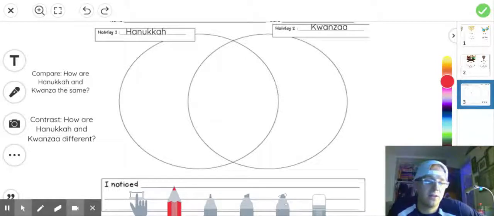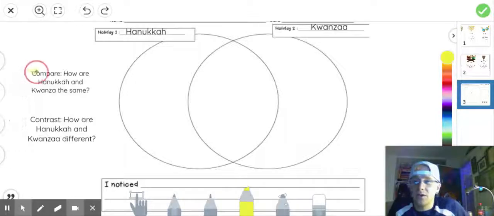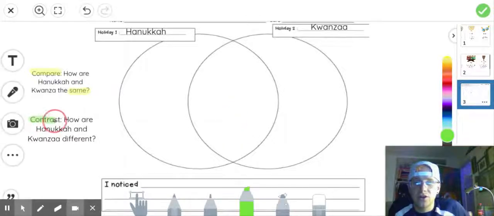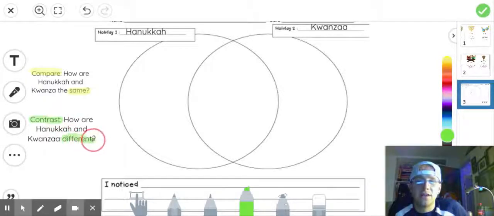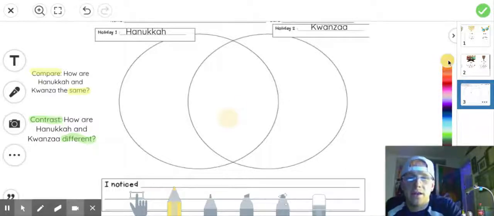Today I want to look at both of these holidays, and I want you to tell me how they are the same and how they're different. So we're going to compare them and we are going to contrast them. Compare is this word right here. Compare means how are Hanukkah and Kwanzaa the same? Same. Compare means same. Now, contrast is down here. Contrast is how are Hanukkah and Kwanzaa different. All right. So we've got same and different. So I will write, we want to compare them, and that's going to be same.